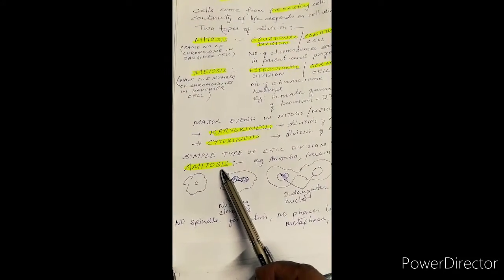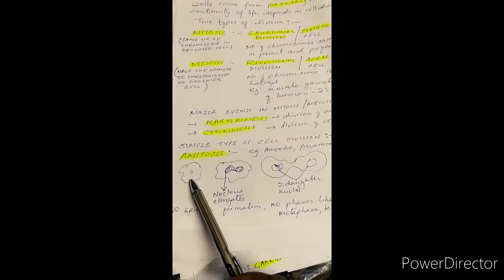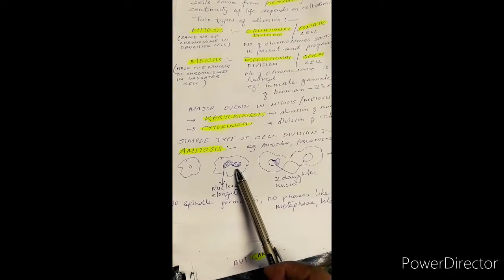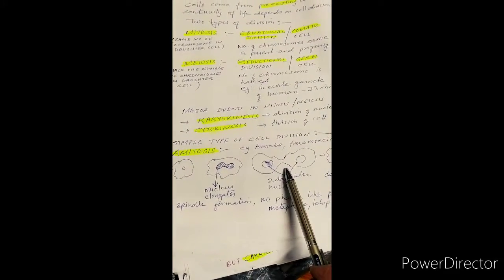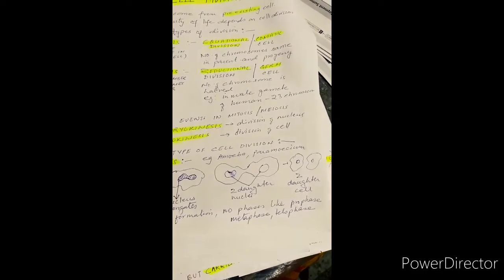But there is a simple type of cell division, we call it amitosis. What happens in amitosis? You usually find it in the amoeba, paramecium or lower organisms, where the nucleus elongates, then constriction takes place followed by two daughter cells. Amitosis does not show phases like prophase, metaphase, telophase and all those phases.